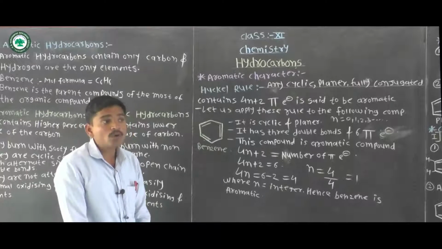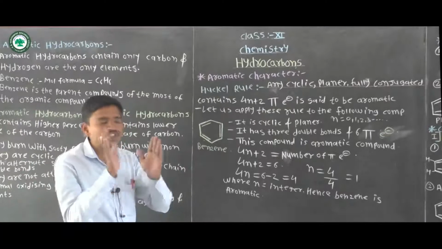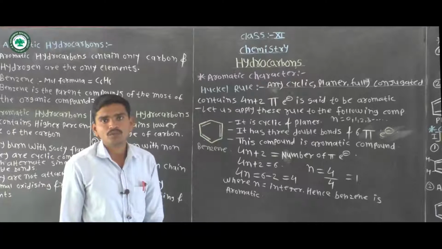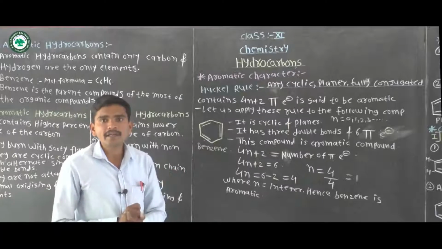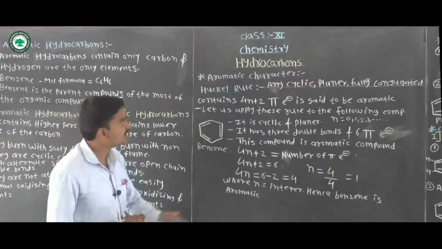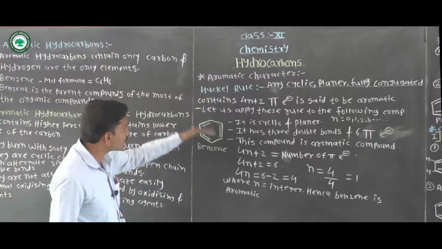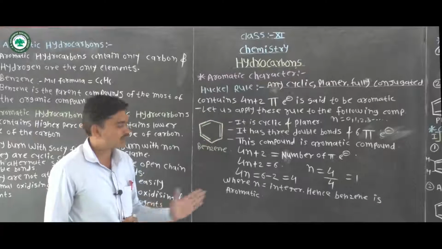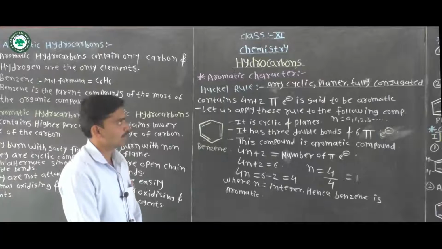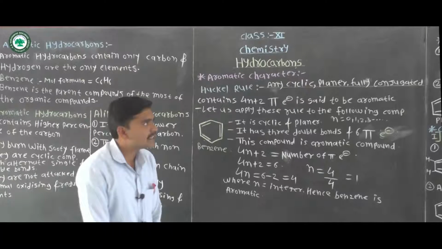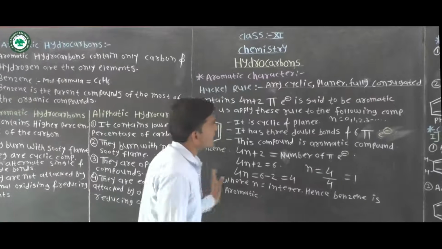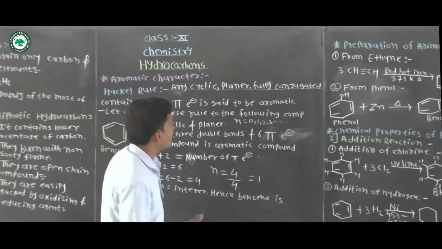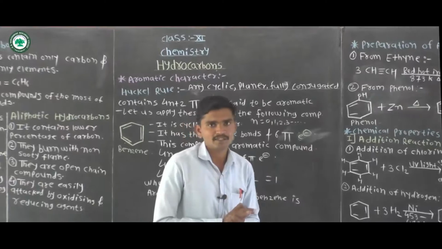A compound that does not obey Huckel's rule is called a non-aromatic compound. Next point in this chapter: preparation of aromatic compounds, included in aromatic hydrocarbons.